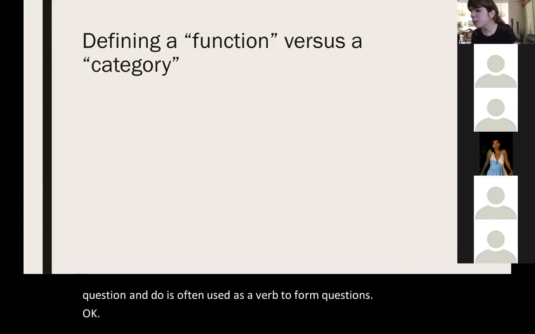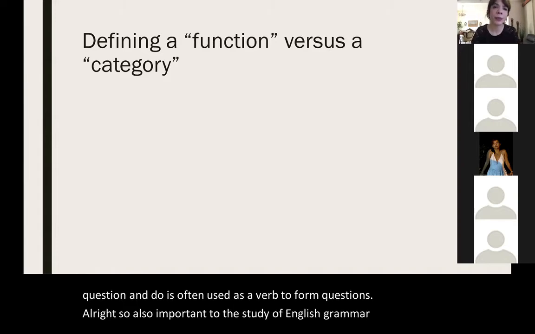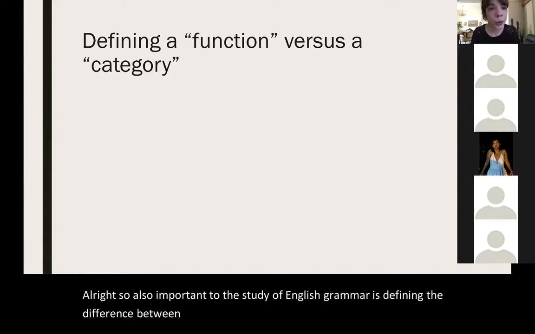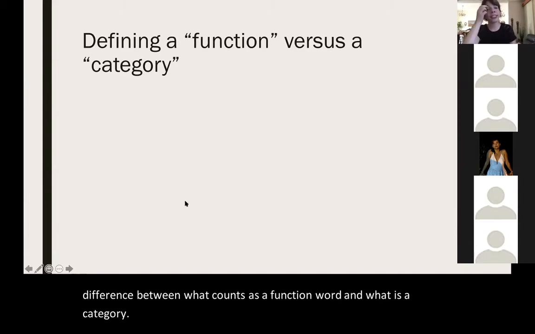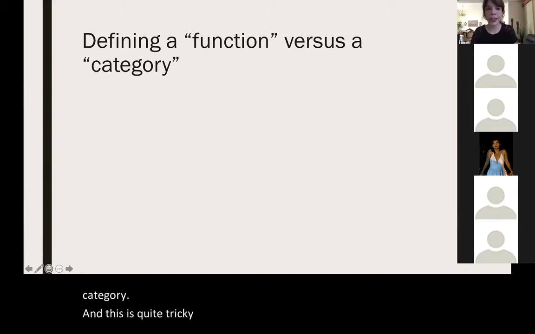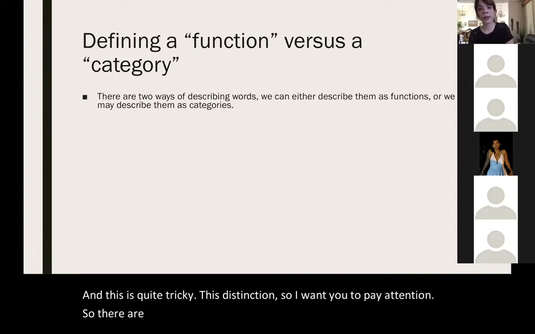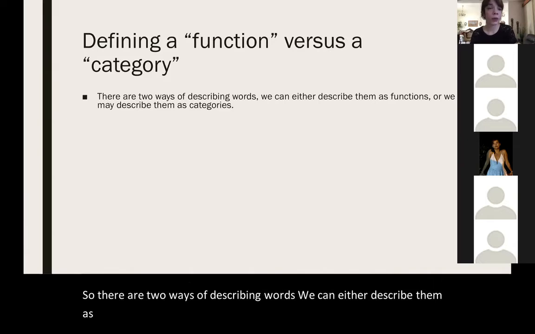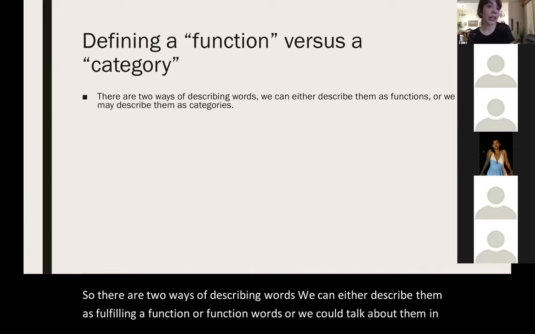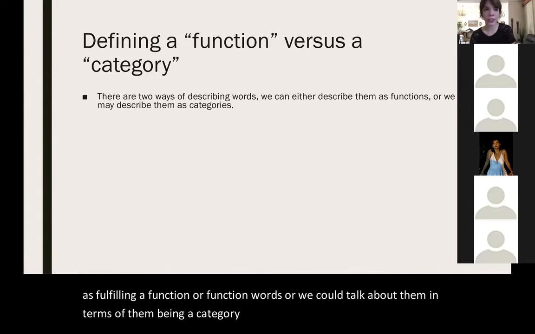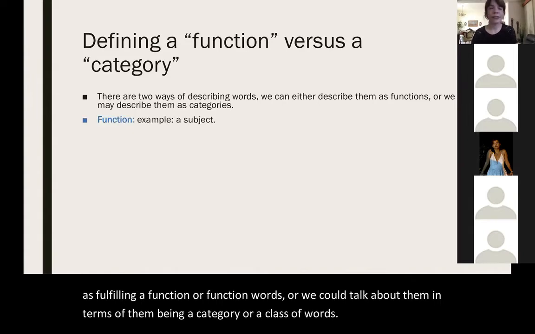All right, so also important to the study of English grammar is defining the difference between what counts as a function word and what is a category. And this is quite tricky, this distinction, so I want you to pay attention. So there are two ways of describing words. We can either describe them as fulfilling a function, or function words, or we could talk about them in terms of them being a category or a class of words. So what is a function?